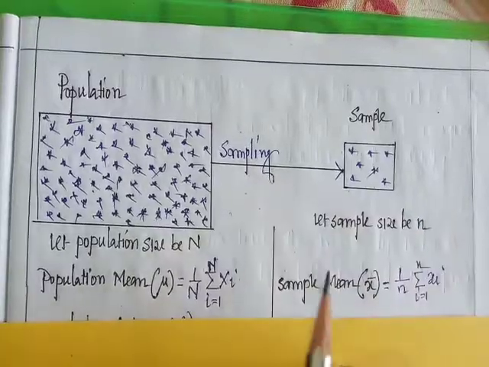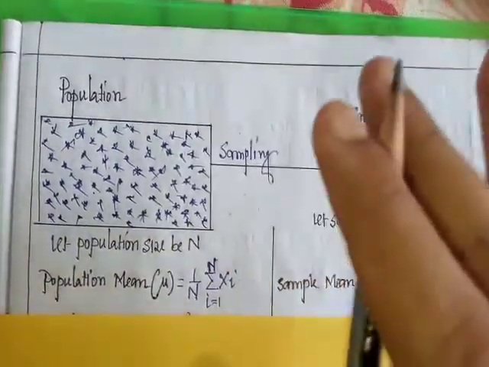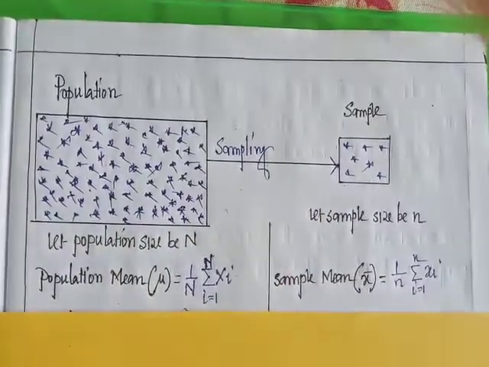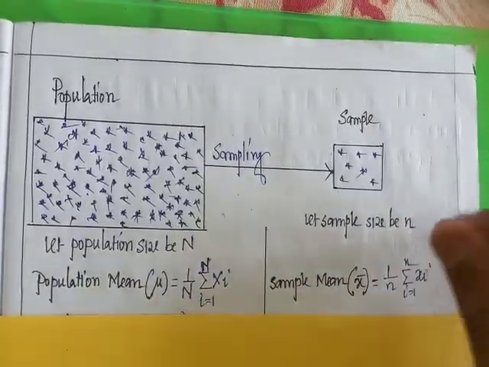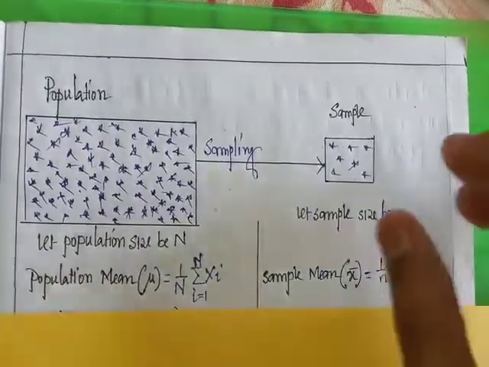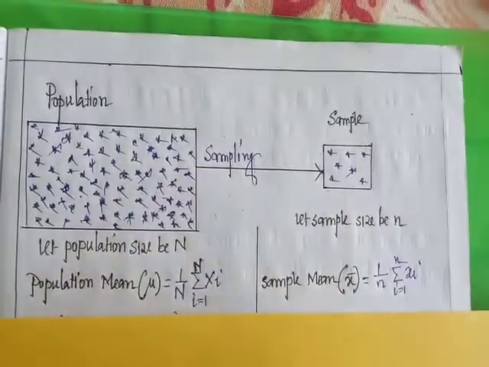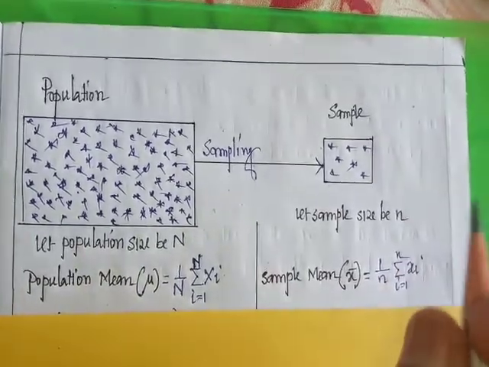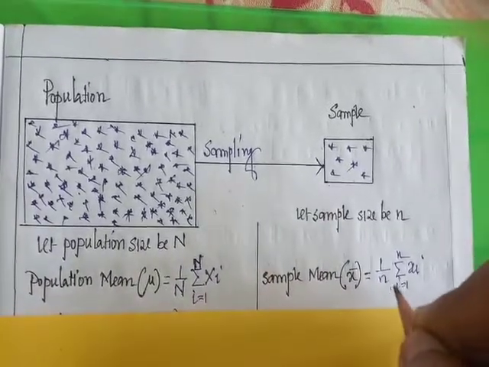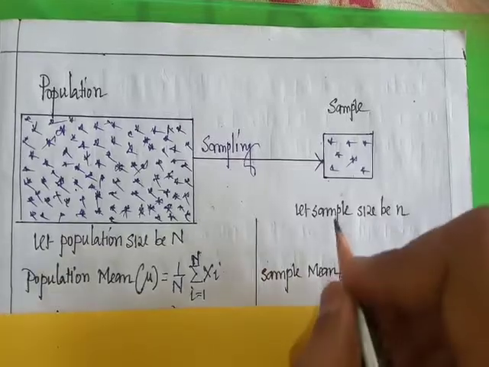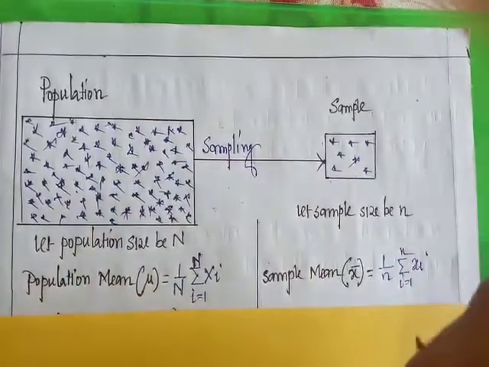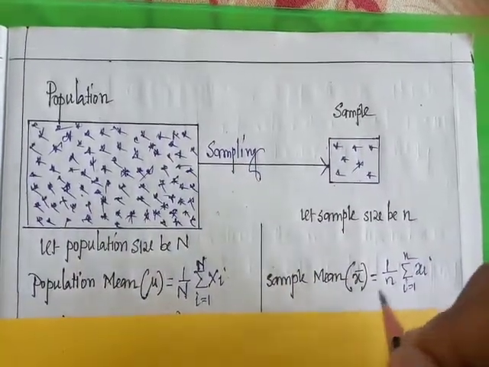Similarly, for the sample mean, let us consider there are 5 members in a sample, so the sample size is 5. Let x1 be the height of the first person, x2 the height of the second person, up to x5, the height of the fifth person. So the average height is x1 plus x2 plus up to x5, divided by 5. Here 5 is the sample size, since this sample contains 5 members. This is an example. So the sample mean is the average. This is the formula.